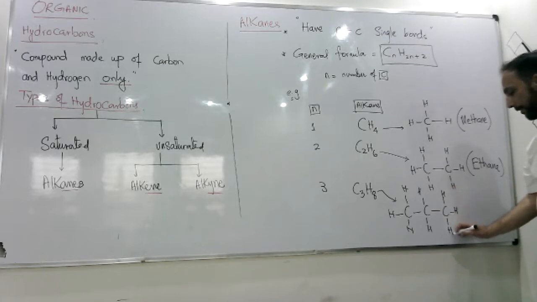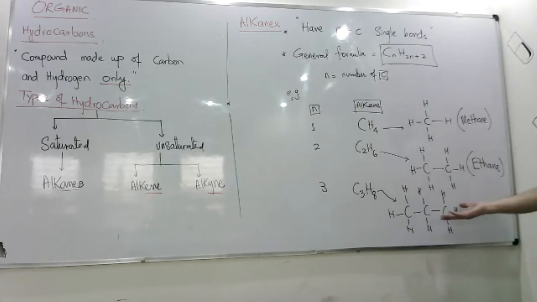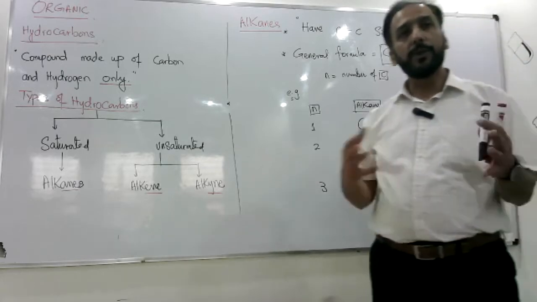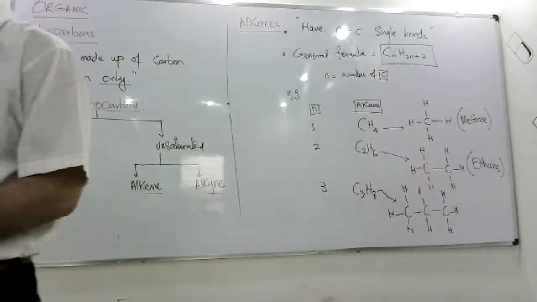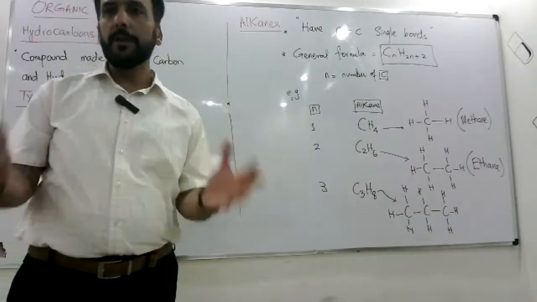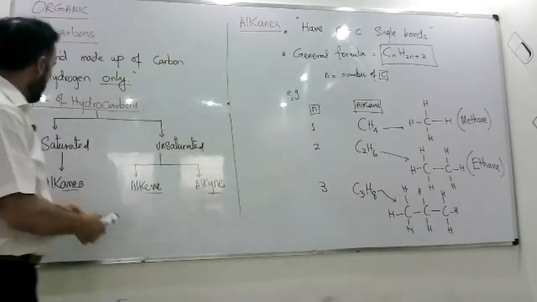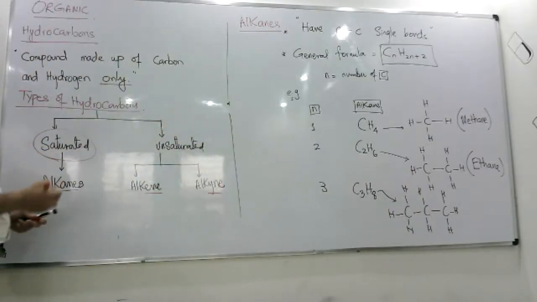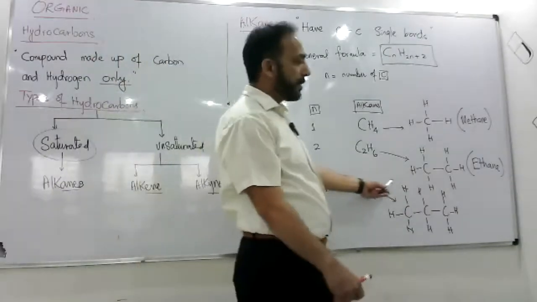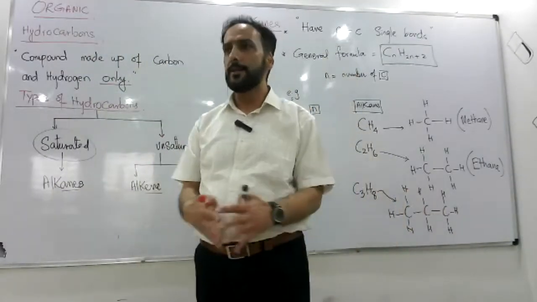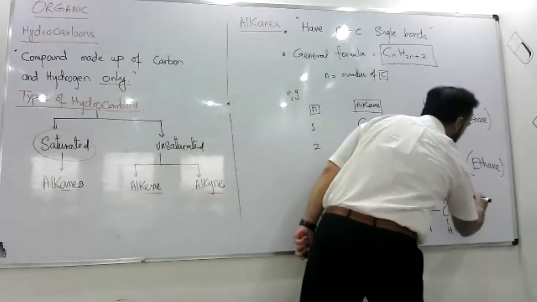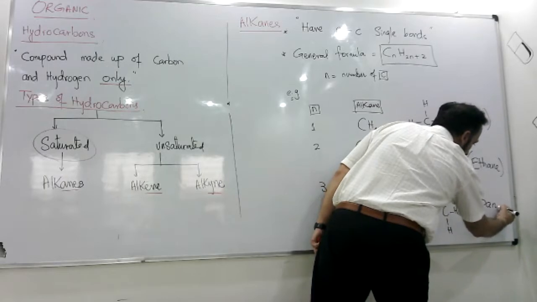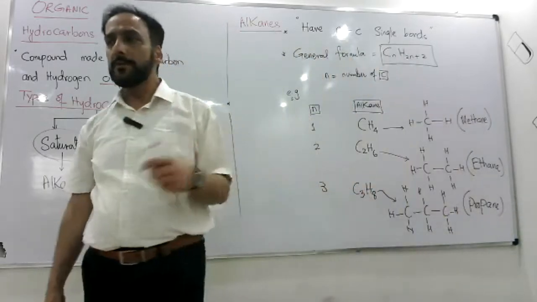Now, if after few weeks, again you wonder why this is getting 2 hydrogen and this is getting 3 hydrogen, then you need to recall that in alkanes the carbon-carbon bonds are single and every carbon must get 4 bonds and the remaining number of bonds you fill with hydrogens. So the word saturated means all the positions of carbon are filled. No position is free or nothing more can be added in it yet because the valency of carbon is complete, right? The 3 carbon alkane is called propane.